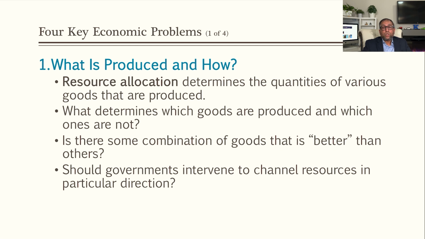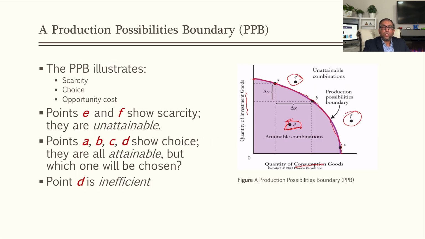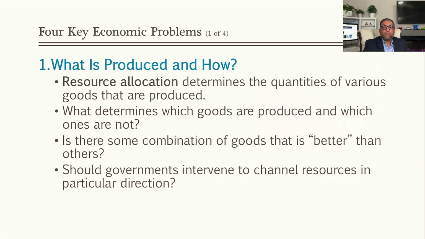What determines which goods are produced and which are not? Is there some combination of goods that is better than others? Should government intervene? Now, you see how much we have to produce. These individuals are making decisions, but ultimately, what is going to happen? The whole society is going to get this much.